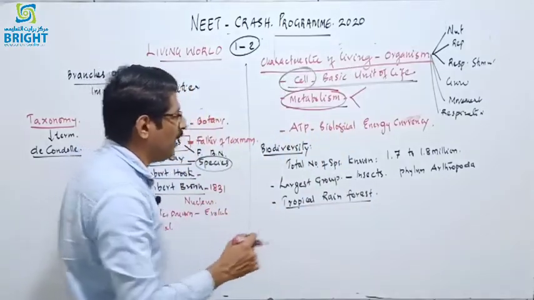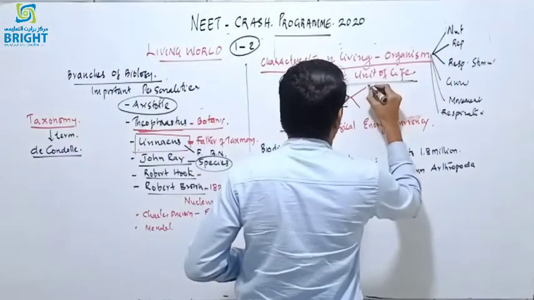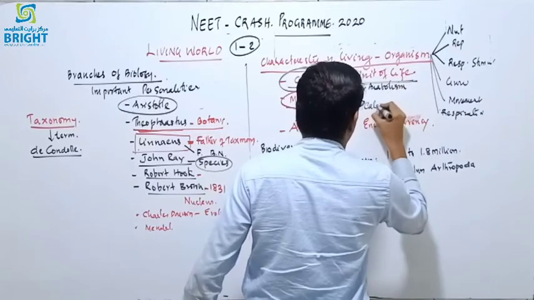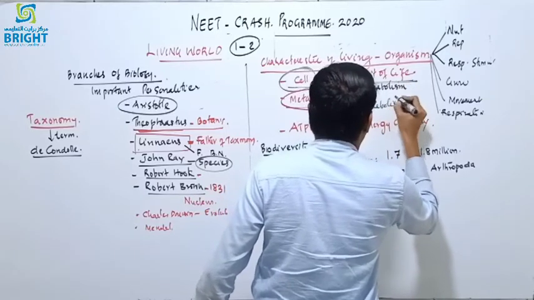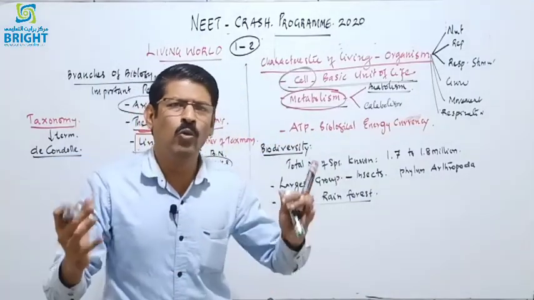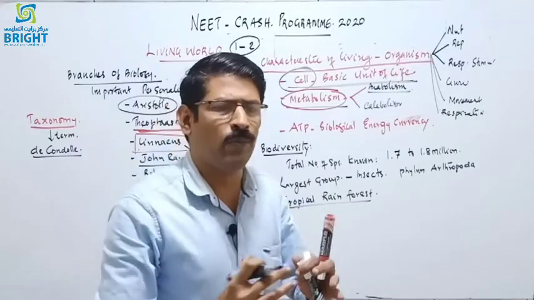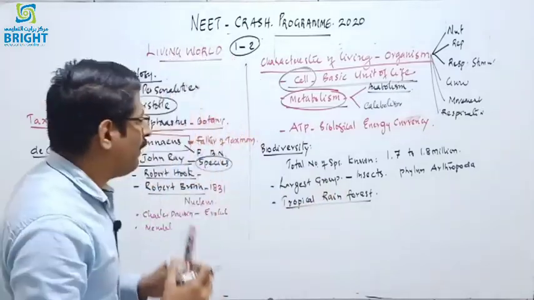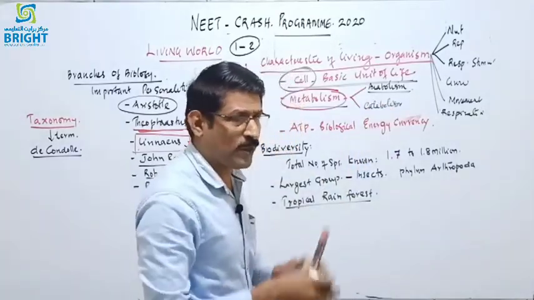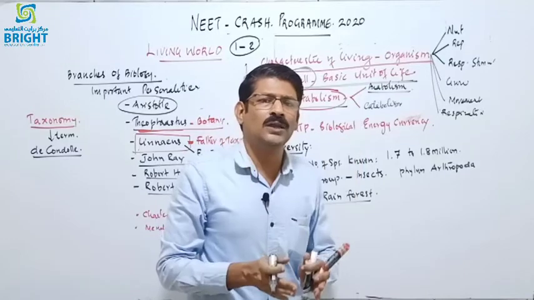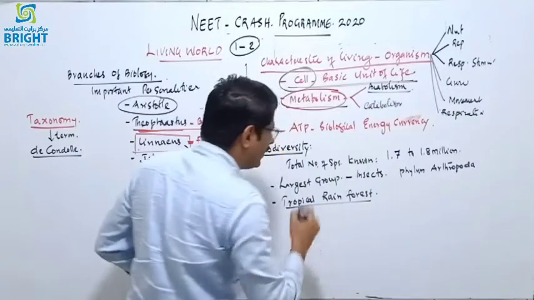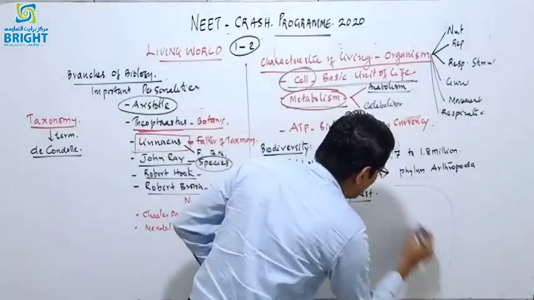Metabolism is the overall chemical reaction, or the enzymatic reaction, that takes place inside the cell, and metabolism has two aspects. One is anabolism, and the second is catabolism. What is anabolism? Anabolism is the process in which new big biomolecules are produced from smaller molecules, that is, it is a constructive process, but catabolism is the destructive process. Catabolism is a destructive process, that is the breakdown of larger molecules into simpler components. So anabolism and catabolism take place inside each and every cell.